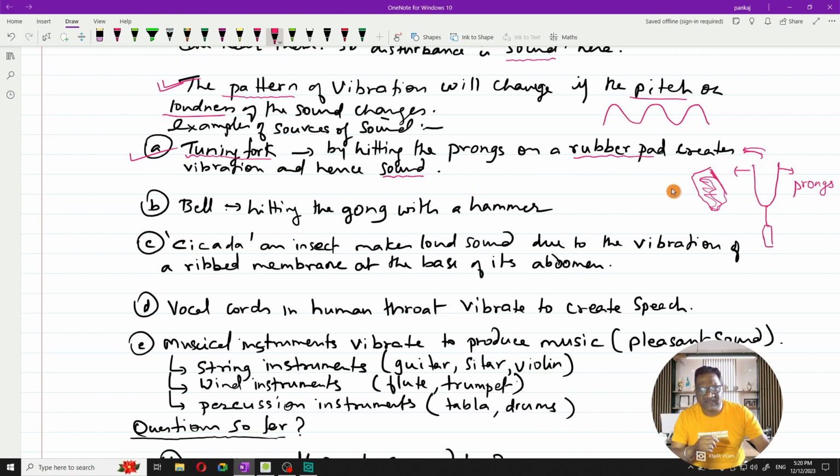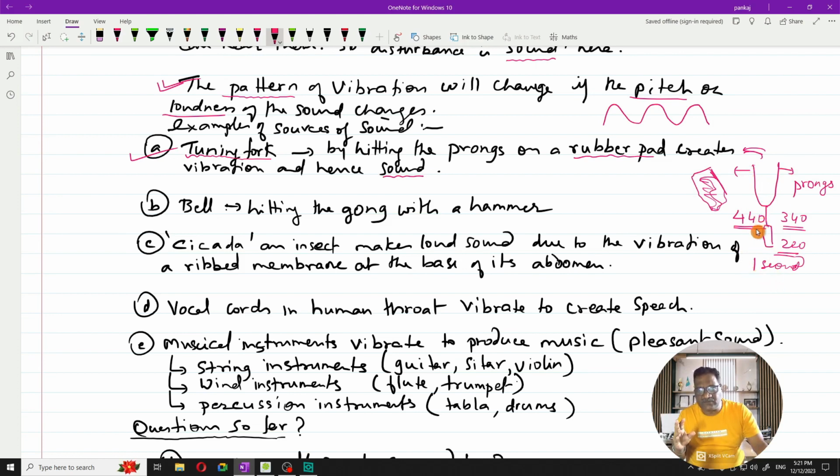Let me tell you one more thing. On every tuning fork, there are some numbers printed like 440, 340, 300, 200, whatever. Some numbers are always printed on the tuning fork. These numbers tell you about the frequency of this tuning fork. What is frequency? Frequency is how many times in 1 second this particular prong is going to vibrate. That is known as the frequency.